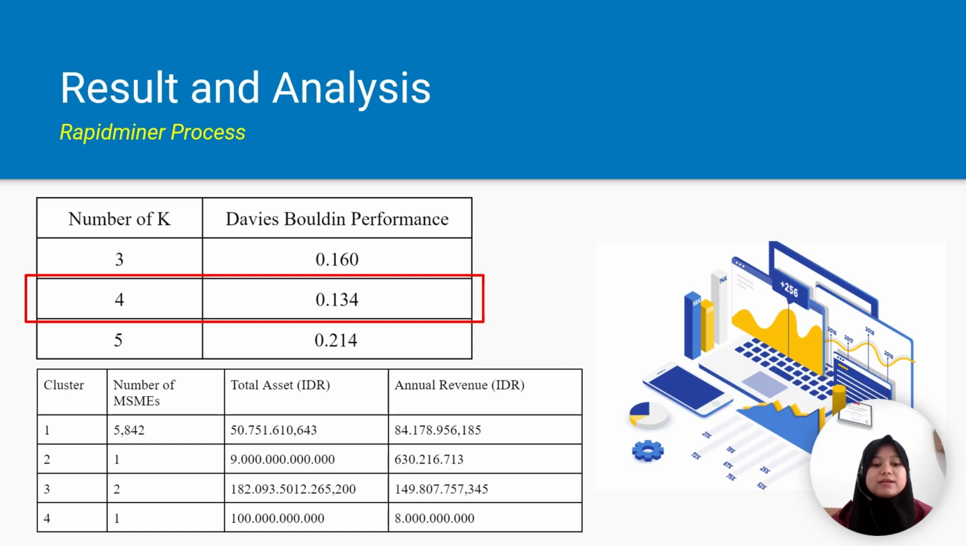For example, in cluster 1, we have 5,842 micro, small, and medium enterprises. And for cluster 2, we have 1. And for the third cluster, we have 2. And the last cluster, we have 1. And this is the centroid for the variables. And this is for the annual revenue. Well, the next slide will be explained by my friends.